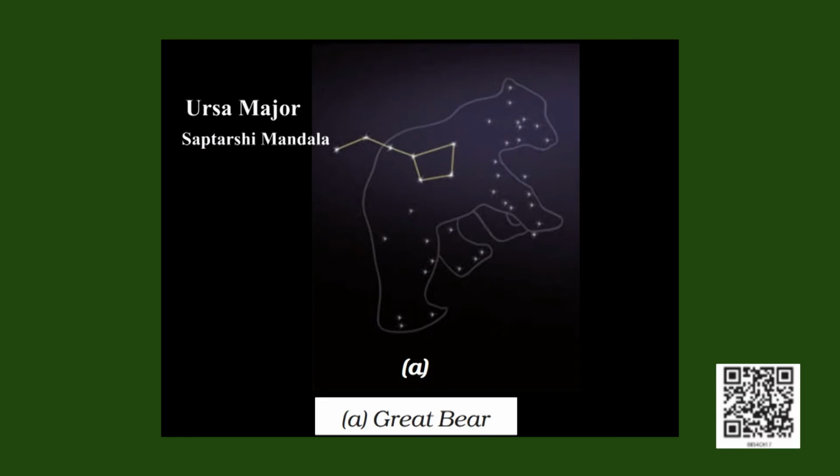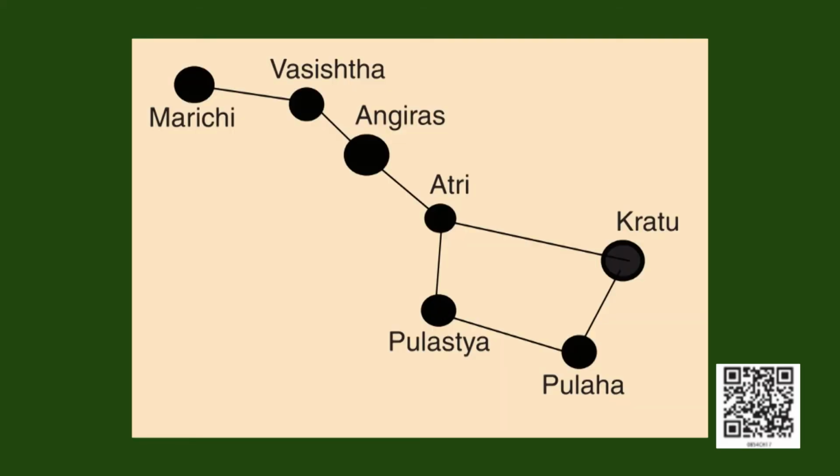For example, the Romans called the bear Ursa Major. We Indians called it the Saptarshi Mandala. The stars in the Saptarshi Mandala are named after the 7 great sages: Marichi, Vasishta, Angirasa, Atri, Pulastya, Pulaha and Kratu.